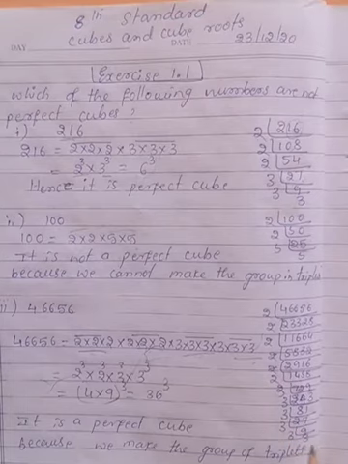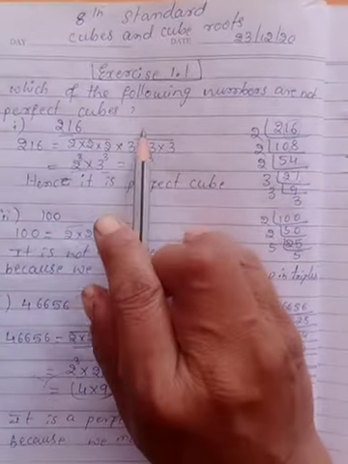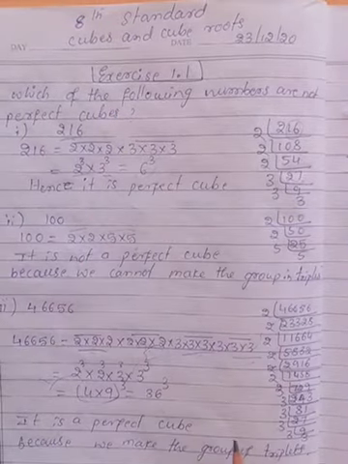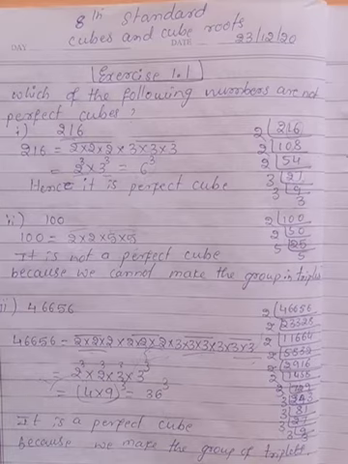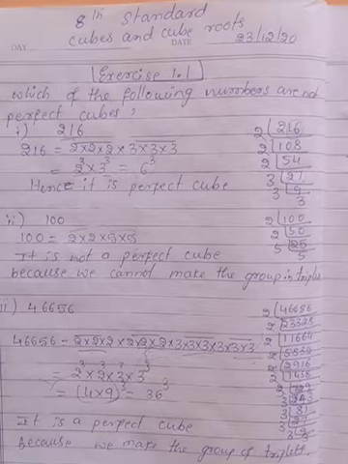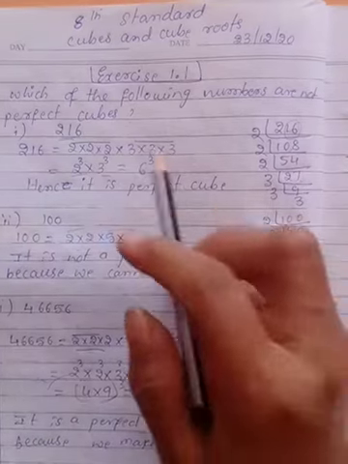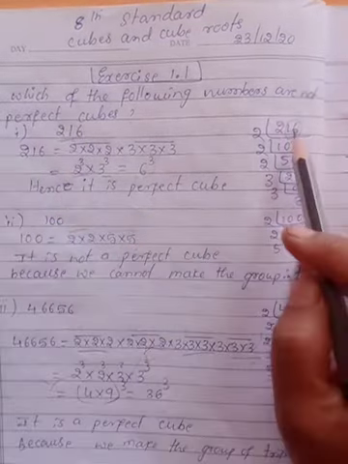The first question of the exercise is: which of the following numbers are not perfect cubes? How will you find out? Just check the factors. If the same factor appears 3 times, in a group of threes, then it is a perfect cube. The same concept we are using here. The first number is 216.